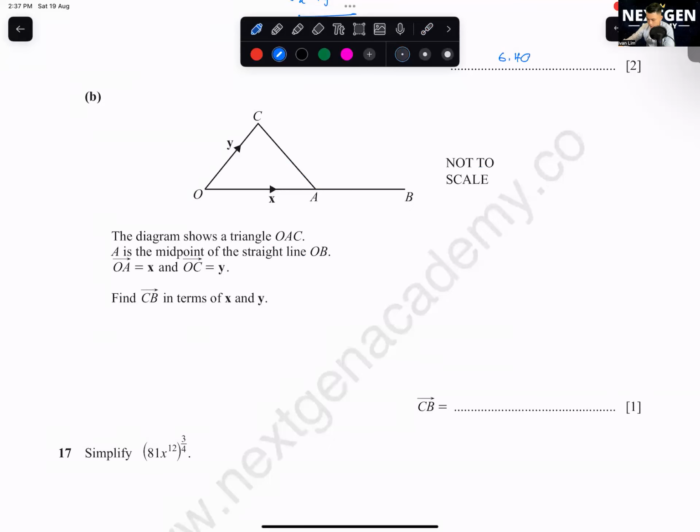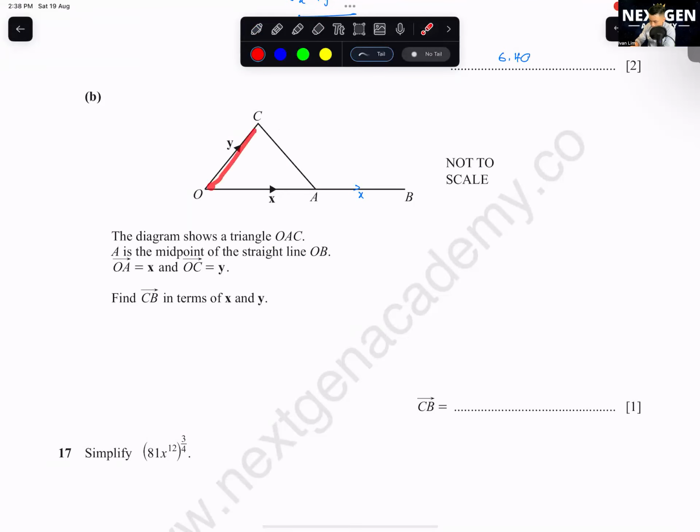Okay, question B. The diagram shows a triangle OAC. A is the midpoint of the straight line OB. Okay, this is a vector question. So OB here, or AB will be equal to x also. Okay, OA is x, OC is y. Find CB. Okay, how can I go from C to B?